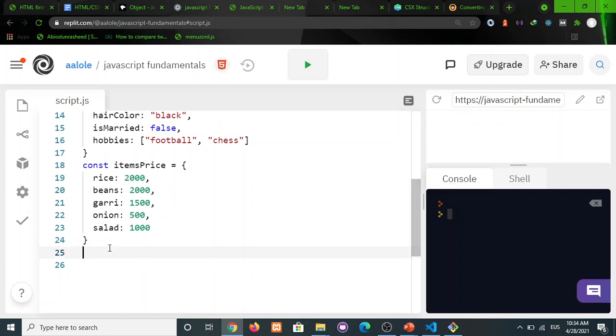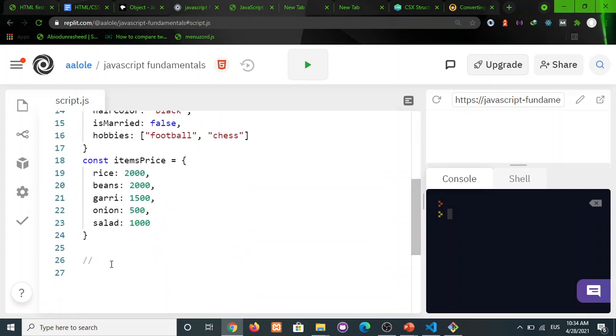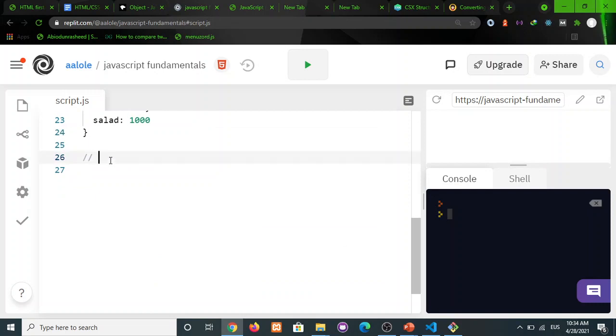So the first method we are going to check is the Object.keys method. All right, so what does Object.keys do? Object.keys is used when you need to get an array of all the keys in your object.